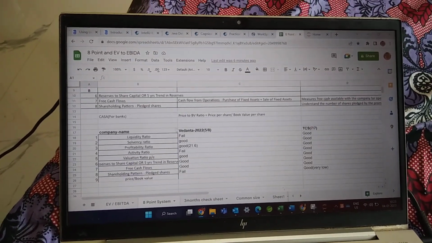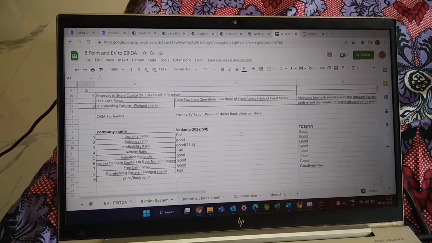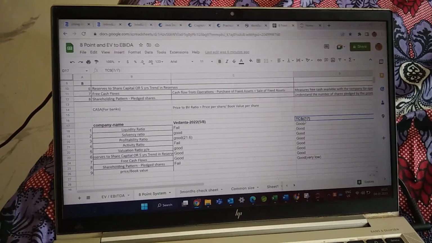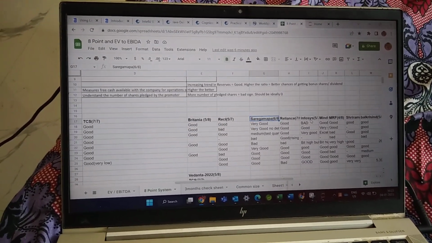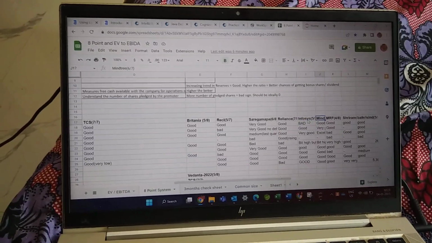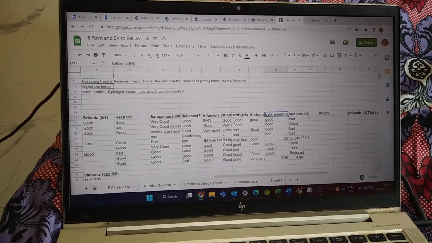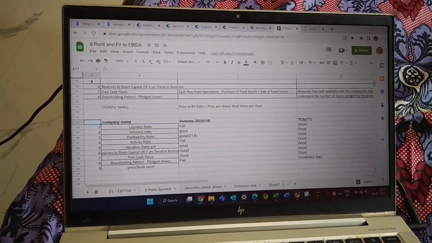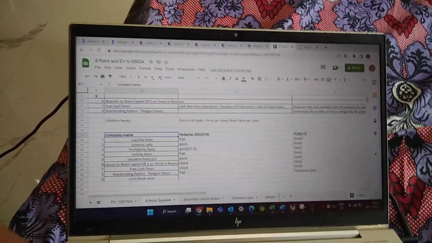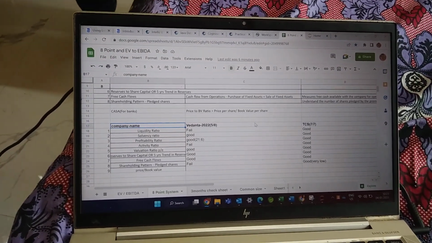Here we can see the company names: Vedanta, TCS, Britannia, RECL, Saregamapa, Reliance, Infosys, Mindtree, MRF, Balakrishna Industries, Sun Pharma, like this. I evaluated many other stocks as well, all of which I placed in the project report.